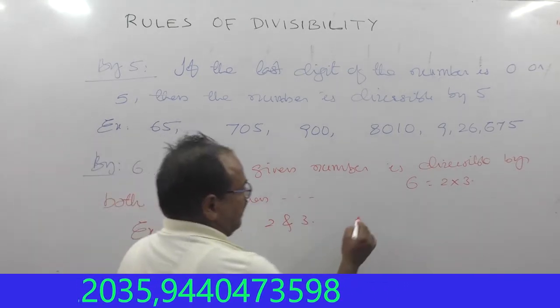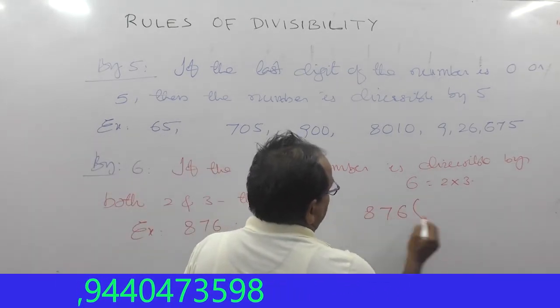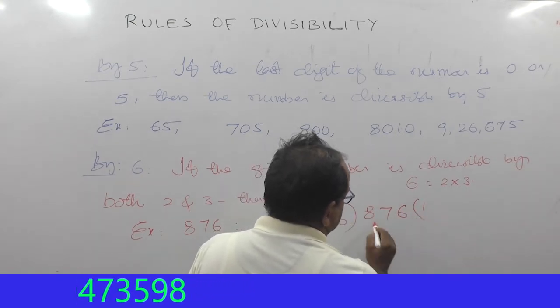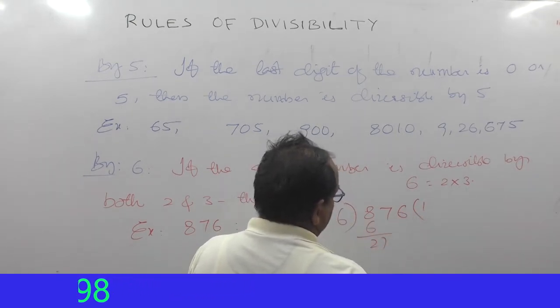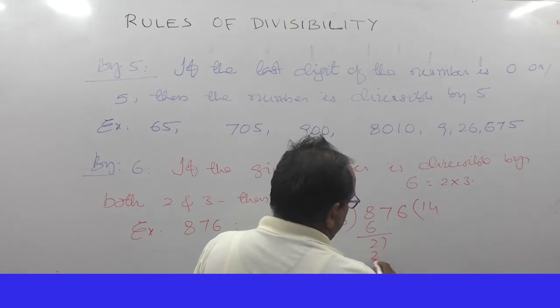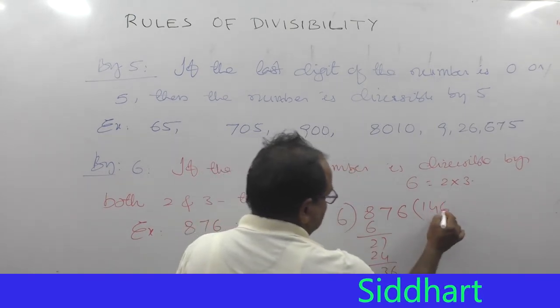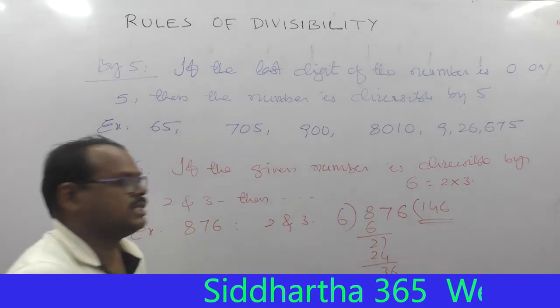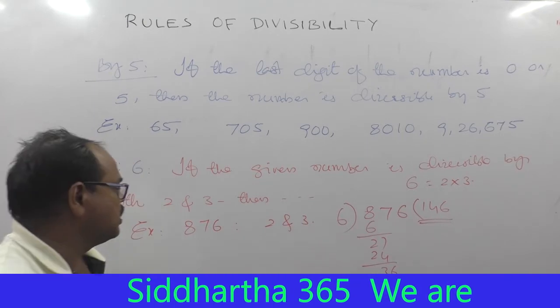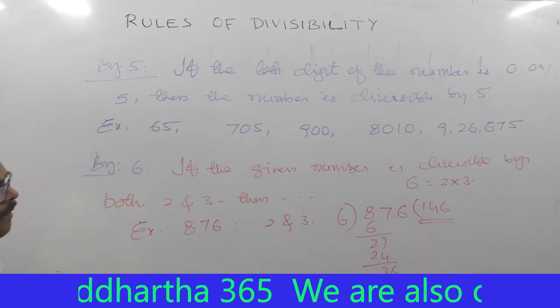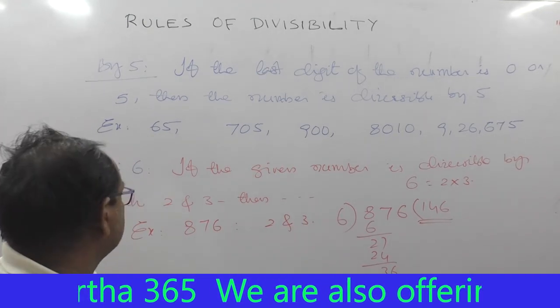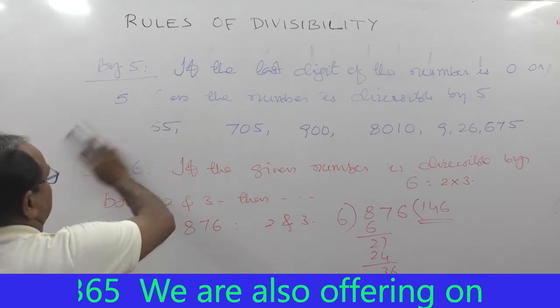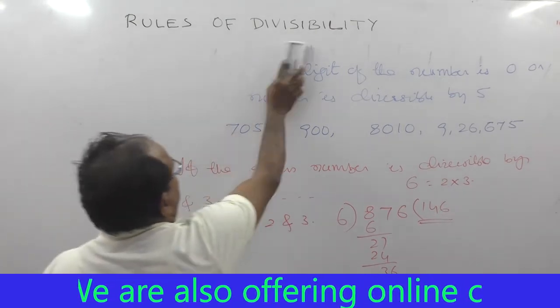Then check it, 876 by 6. 6 ones are 6. Remainder is 2, 27. Then 6 fours are 24. Remainder is 3. Then bring down 6, 36. 6 sixes are 36. Yes, the number is divisible by 6. That's all. So if the number is divisible by both 2 and 3, then the whole number is divisible by 6. That is the condition.